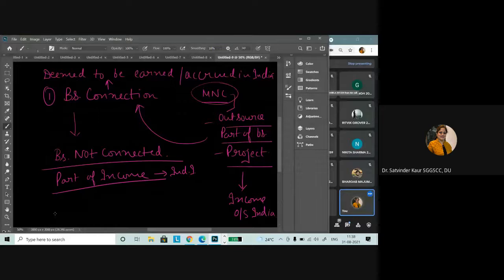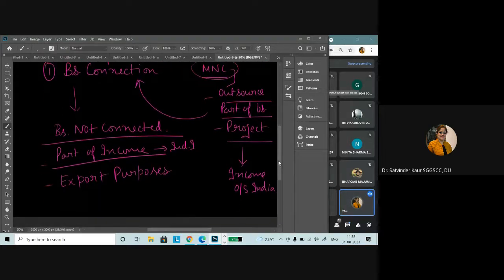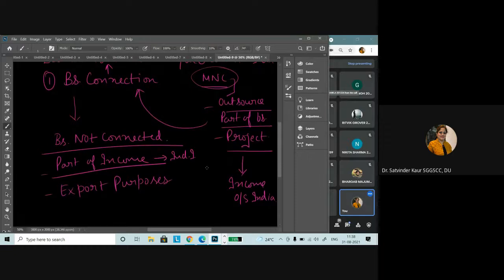Similarly, if the goods are being produced or purchased for export purposes, for the promotion of export or to have more foreign exchange for the country, then it would not be regarded as business connection in India. If there is collection of news and views which are to be published in any newspaper, journal, or news channel, then in that particular case also, it is not regarded as business connection in India.